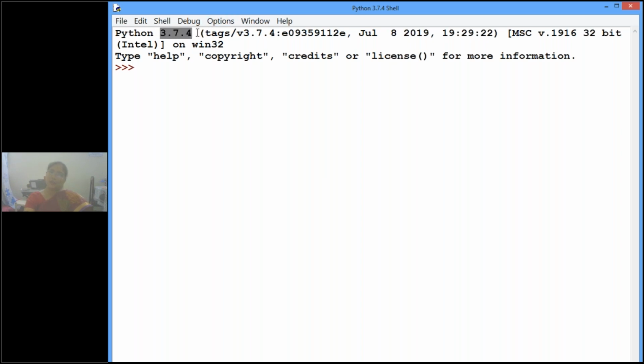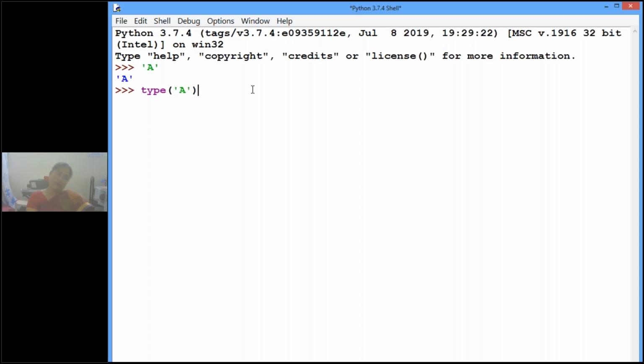Okay. Now if I am writing simply a string A, I want to find out the type of that A. What type of data is this? How do we know the type of a given data? By using the type function.